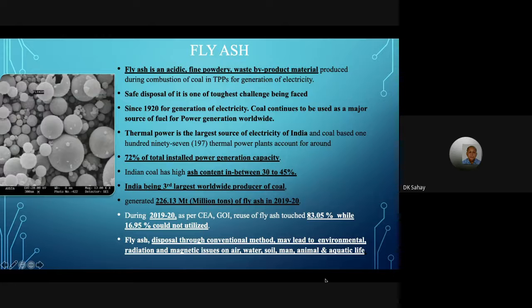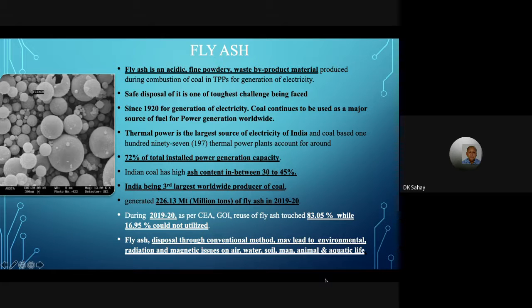Now, what is fly ash? Let us try to understand what is fly ash. Fly ash is an acidic fine powder and is a waste product from TPP. TPP is thermal power station. India generates about 2 lakh megawatt of power, and 72% of this power comes from the burning of coal. Now, this has generated fly ash of 226.13 million tons in India, and disposal of this is a grave concern.